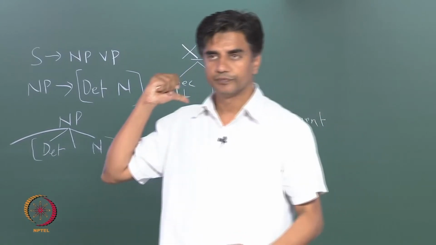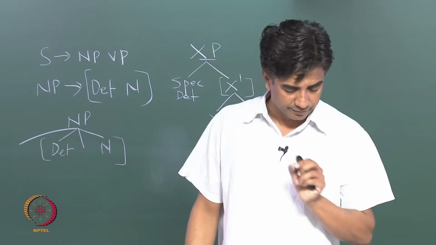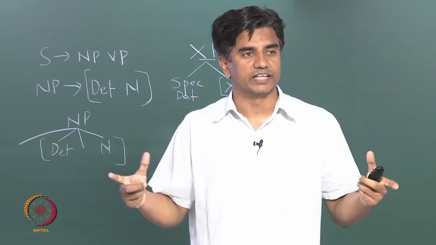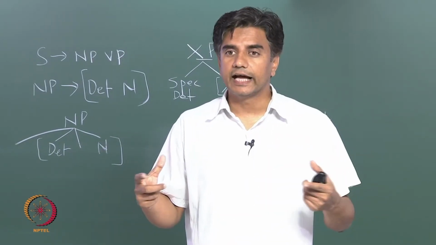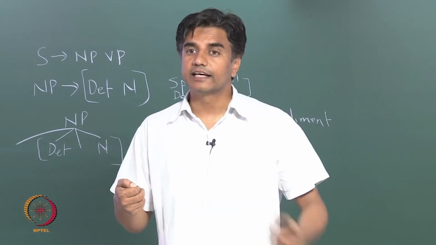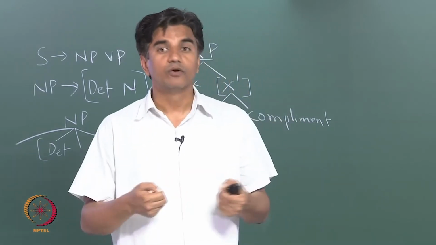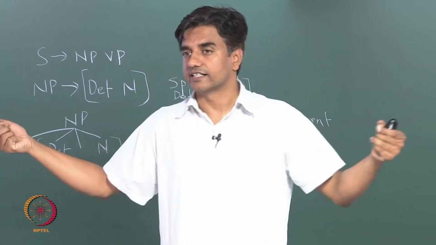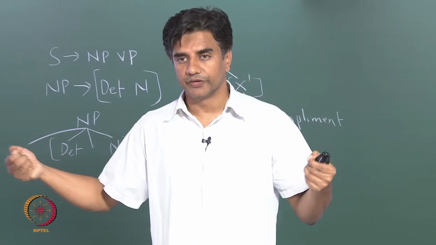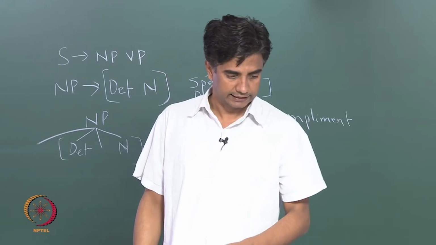Let me briefly mention it. Recursion is a property of phrases, and phrases have this recursive nature. Recursion is also one of the properties of a phrase or a sentence which can give you infinitely long sentences. And again, we will come back to this and talk about it later.